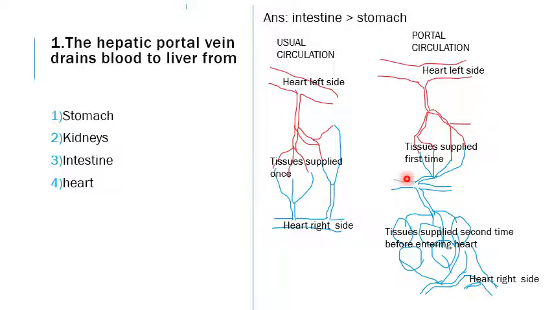This part of the circulation, where veins are present on both sides, is called the portal circulation. Portal circulation in human beings is also present in the hypophyseal system, which extends between the hypothalamus and the anterior pituitary.